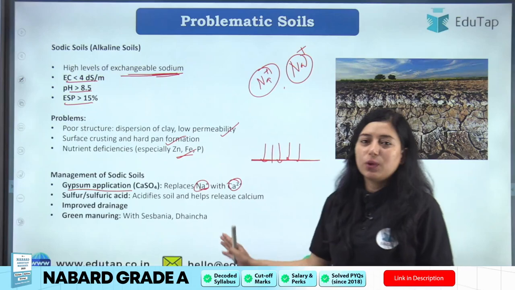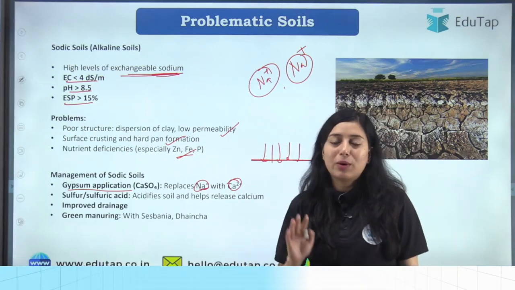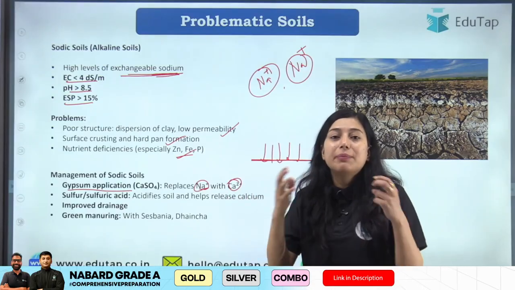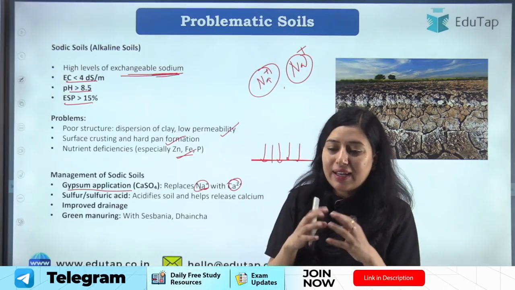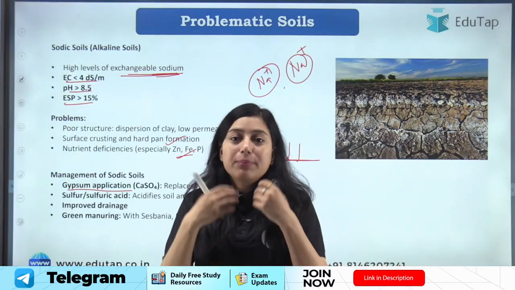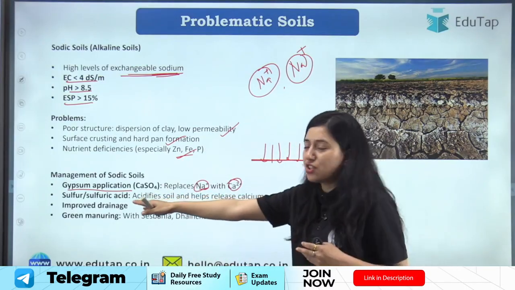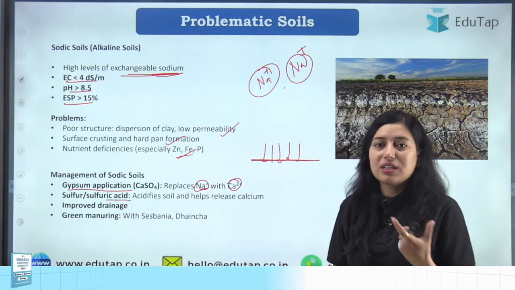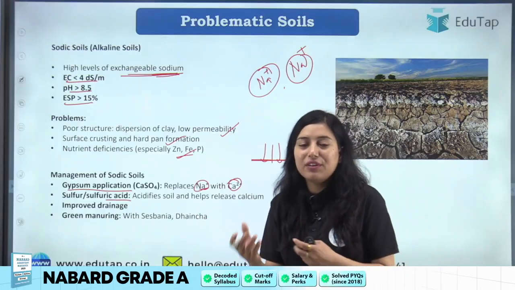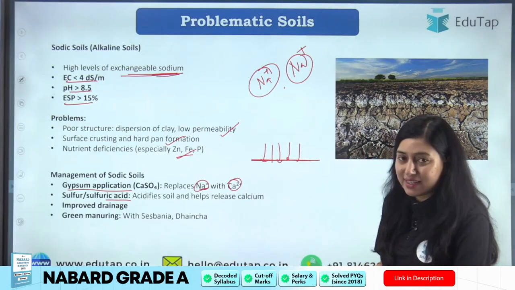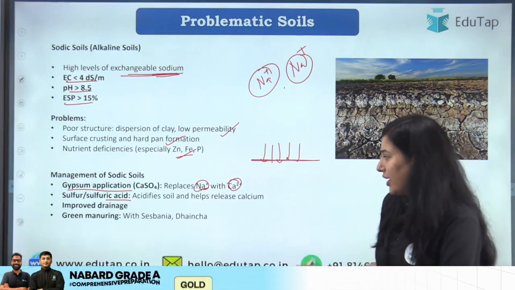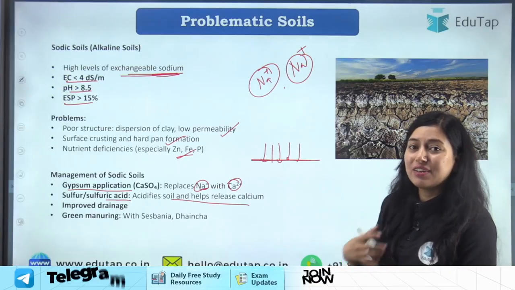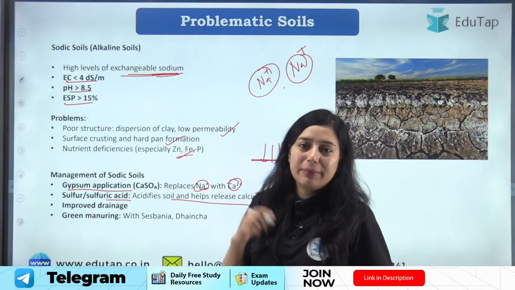Okay, so here we are replacing the sodium that is attached to soil particles with the calcium. And calcium is something which helps in aggregation. So calcium will aggregate soil particles and it will improve soil structure. ठीक है, hence this gypsum application is done in this sodic soil. Then we can add acid like sulfur or sulfuric acid, because if we add acid, it will neutralize the basicity of the soil, right. So it acidifies and helps in release of calcium. When calcium is released, it will help in improving soil structure, right.